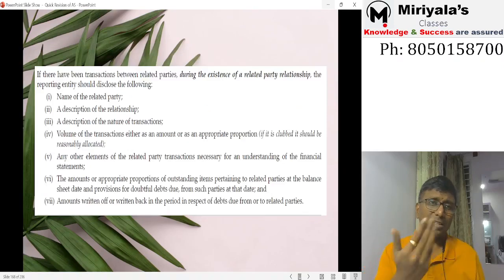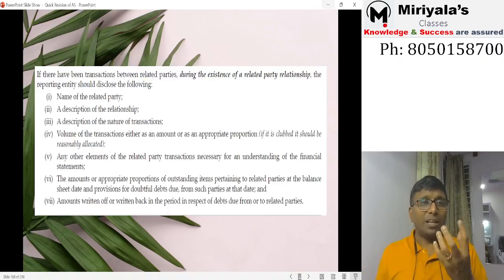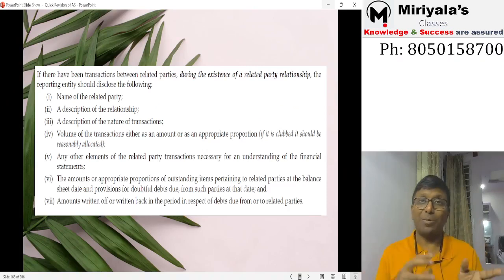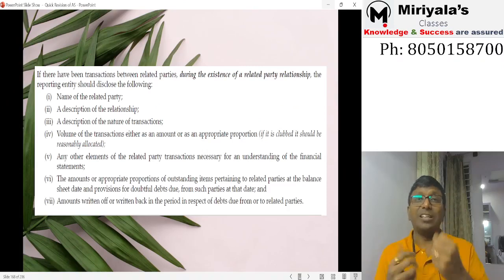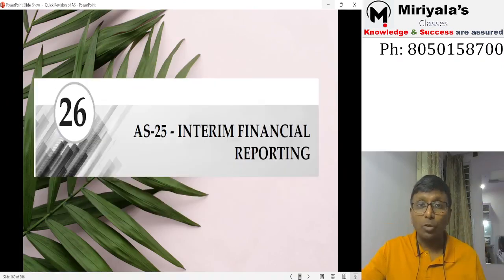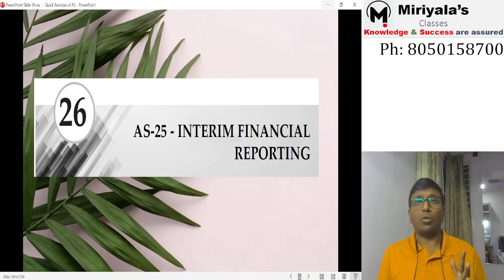Okay, what to disclose? These are the information. Name of the related party, correct description of relationship. That's what holding company, parent company, associate company, whatever it is. He's a KMP or he's a person who has got significant influence, or commonly, one person has got a common stake or something. Now, description of transaction. Is it a sale or purchase, or royalty fees or dividend amount? What kind of transaction? Volume of transactions. If whatever the related information is applicable to your company, you are supposed to provide that data as well. Okay, that's it. That is about your accounting standard 18.